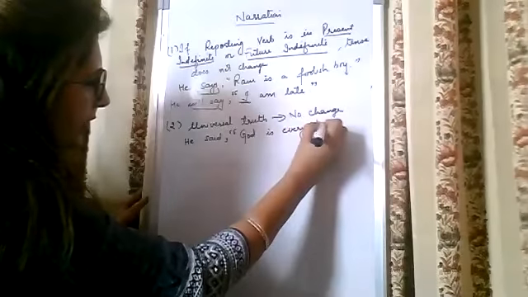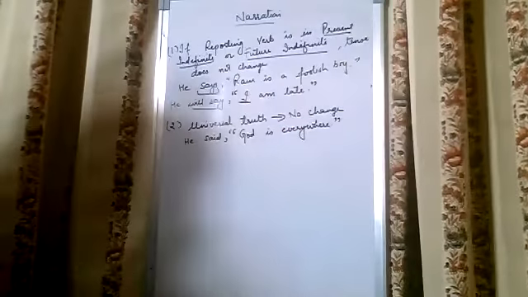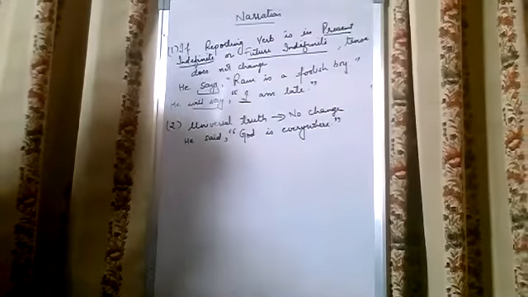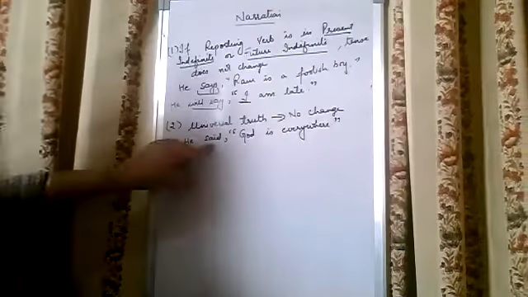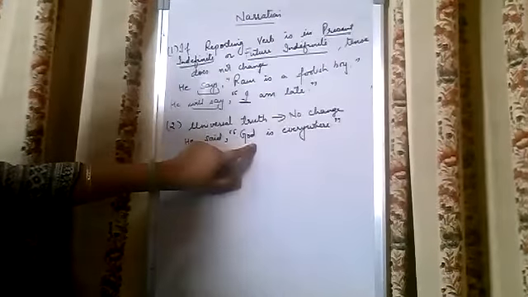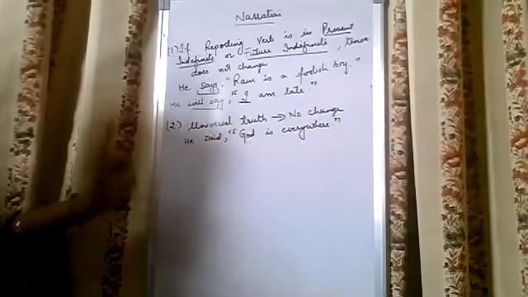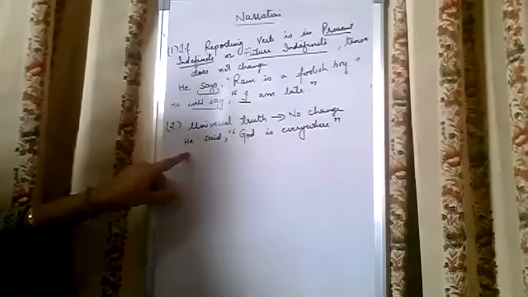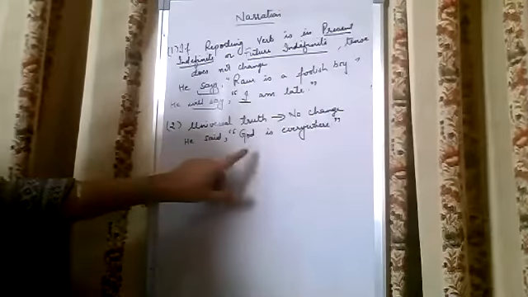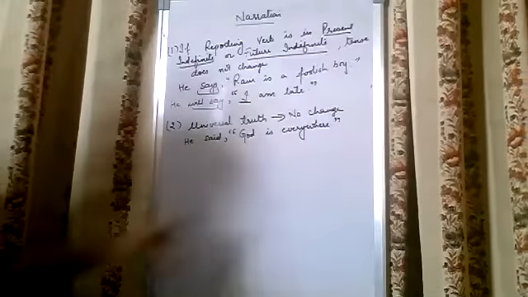Here, God is everywhere is a universal truth, so again there won't be any change. So what will be the answer? He said that God is everywhere.